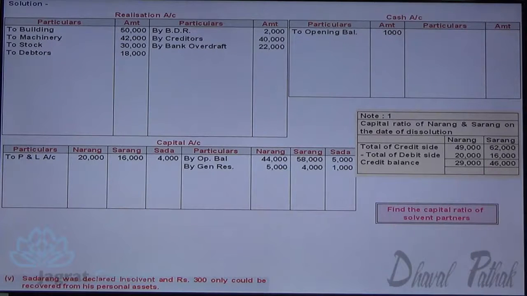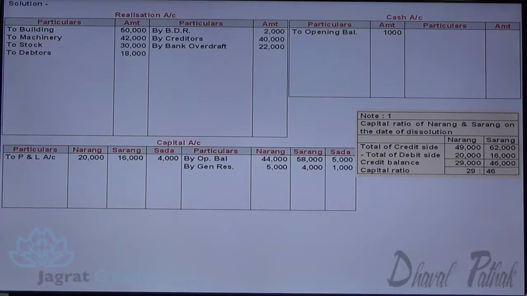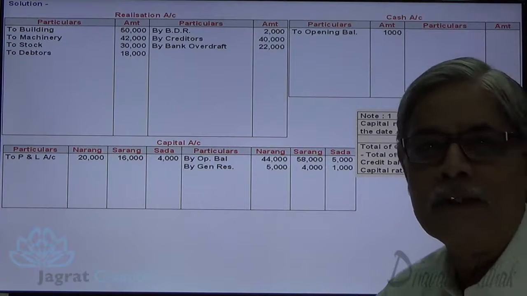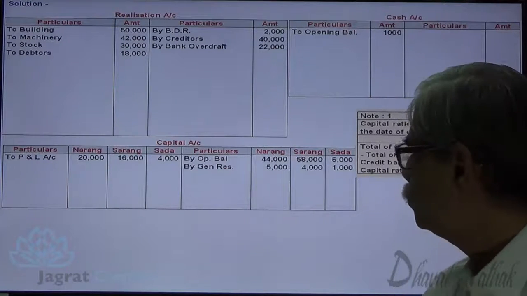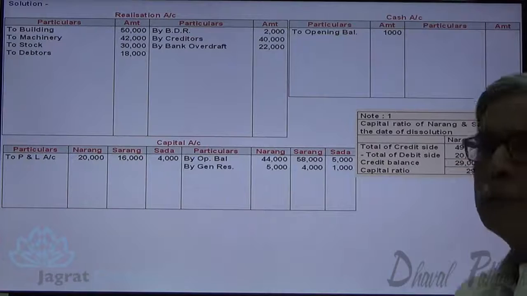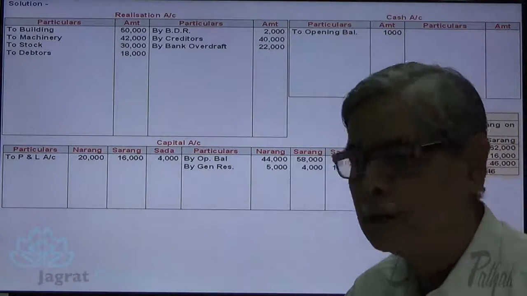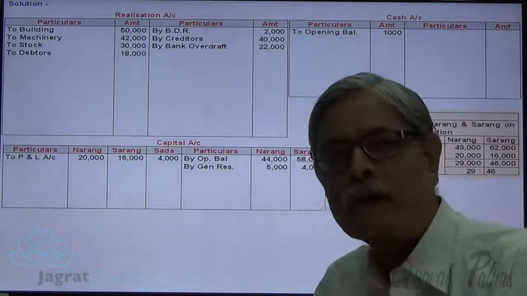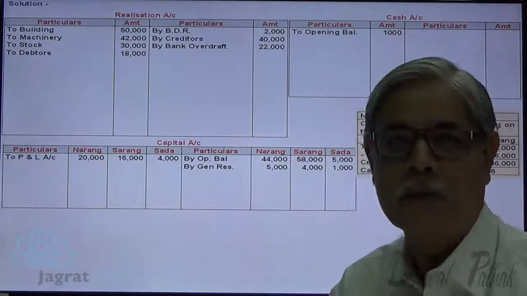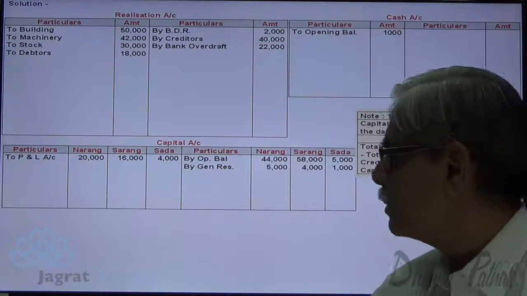The ratio thereof is 29:46. So 29:46 is the ratio in which the capital deficit will be distributed. The total of 29 plus 46 amounts to 75. Now the second step, to calculate the capital ratio of solvent partners, is over. Third step is to realize the assets.